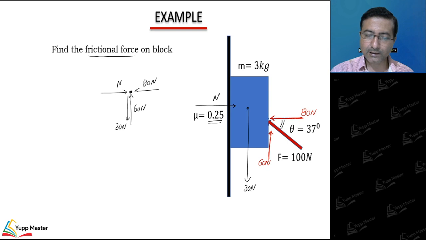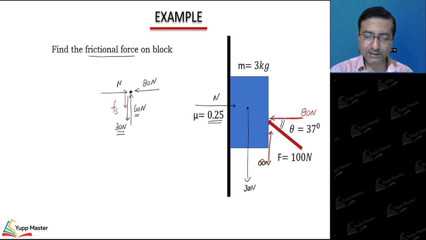If you look at these two forces which are parallel to the surface, as 60 is more than 30, the block will try to slip upward. This 60 is more than the weight of the block, which is 30. So block has got tendency to slide up. If block is having tendency to slide up, the friction here will act this way.